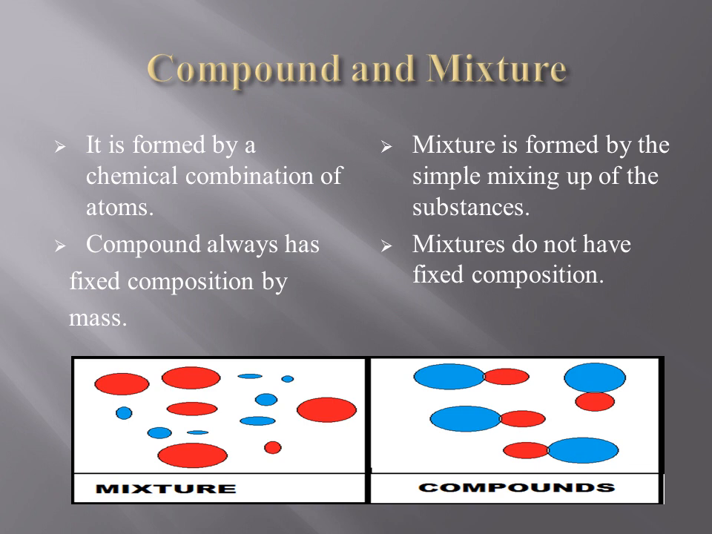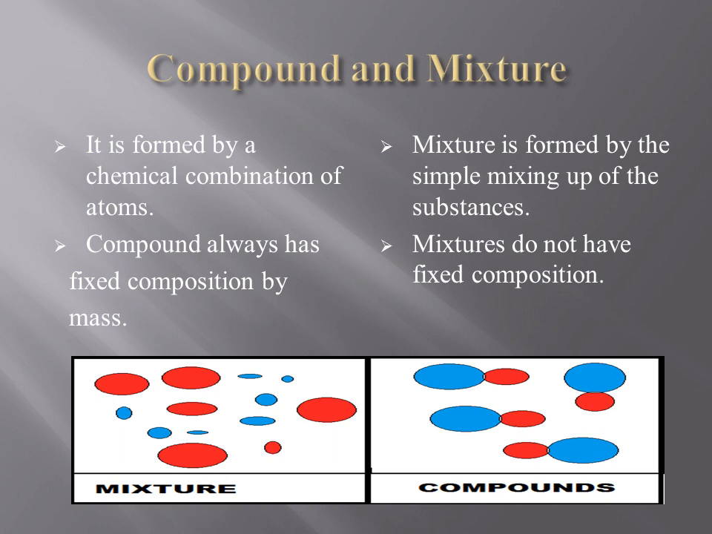Number 2, a compound always has a fixed composition by mass. We can't change the moles or amounts of elements which we want to use to make a compound. Like baking soda, which is sodium bicarbonate, and acetic acid, which is vinegar, they all are examples of compounds.